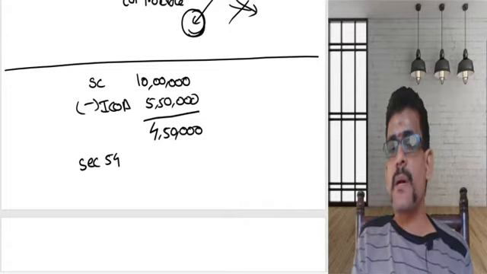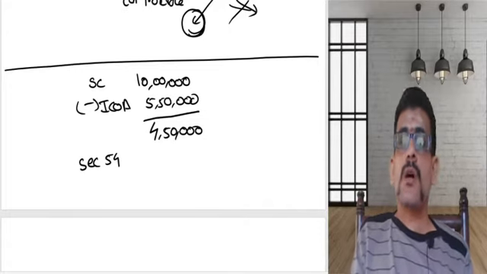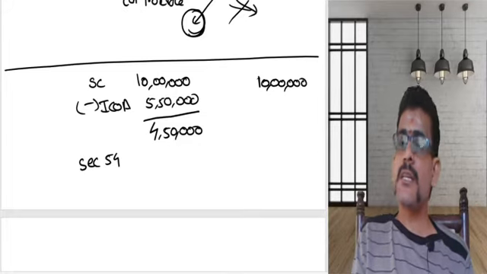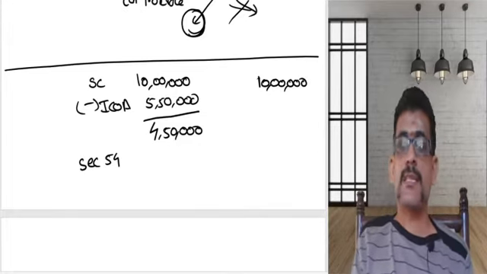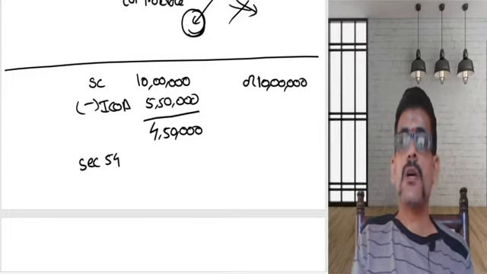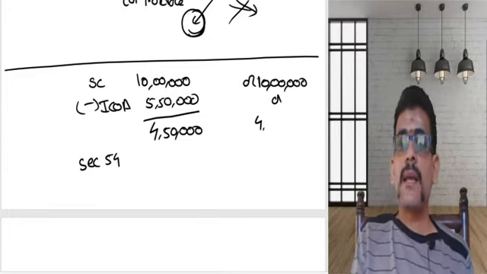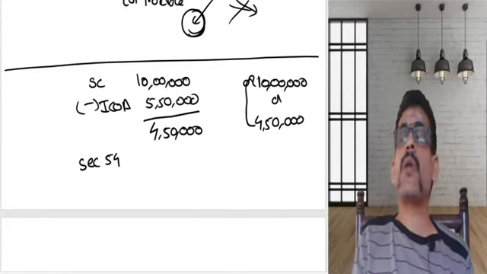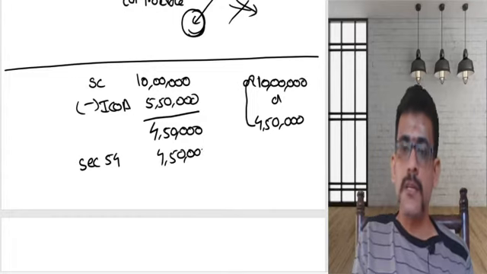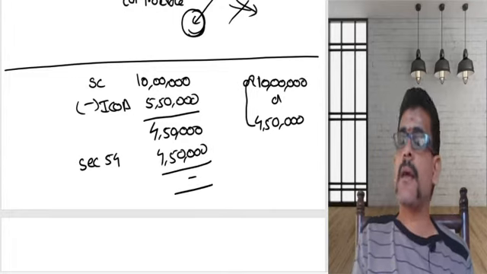I am investing by purchasing a building, only one building. Suppose the cost of my building is 10 lakhs. Now what the provision says is 10 lakhs or capital gain, whichever is less: 10 lakhs or 4,50,000. So ultimately I will be taking 4,50,000 here, so my long-term capital gains is nil.